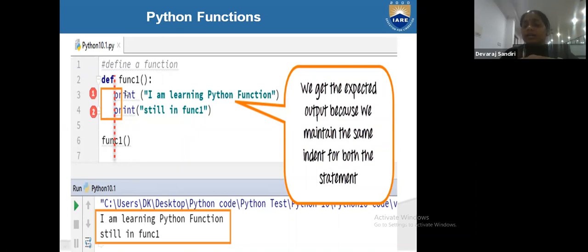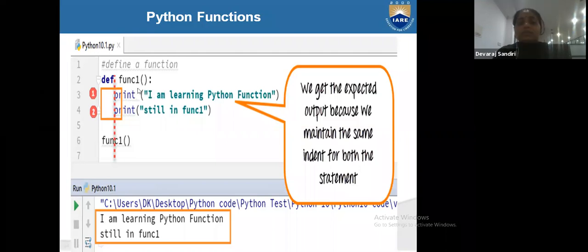The user defined function name when you define it and when you call it should match. Your definition of the function and your call of the function should both match in name. And your print statements should be at the correct indentation.